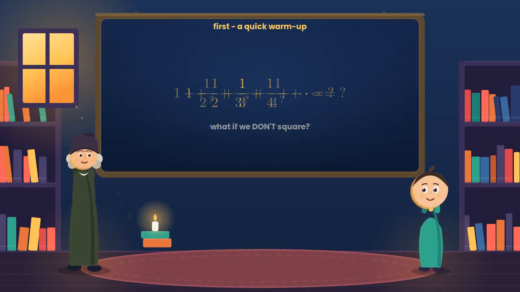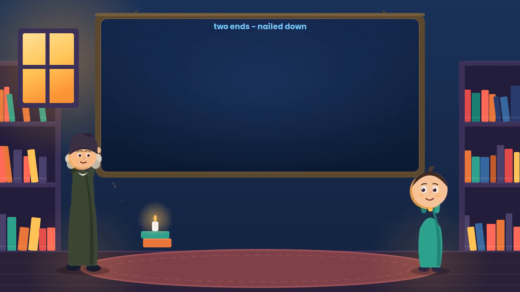First, a quick warm-up for everyone watching. Look at this sum, but forget the squares for a moment. What if the exponent was something else? What happens if we drop the power to 1 or push it up to a cube? Change that little exponent and the answer changes completely. Hold that thought. Now let me solve today's puzzle a very different way.